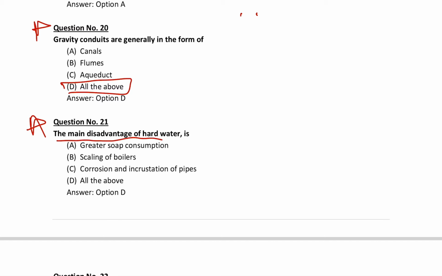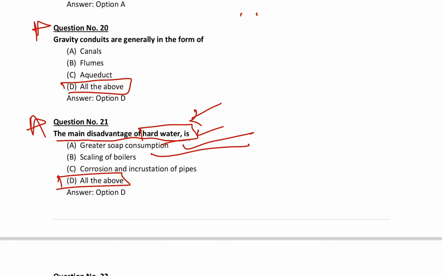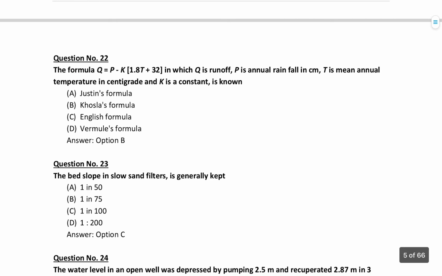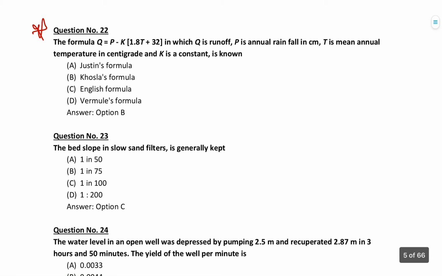21, the main disadvantages of hard water is all of the above. What are the three options mentioned here? Hard water disadvantages are great soap consumption, scaling of boilers, corrosion, and incrustation of pipes. So these are the three main disadvantages of hard water. Remember, right?